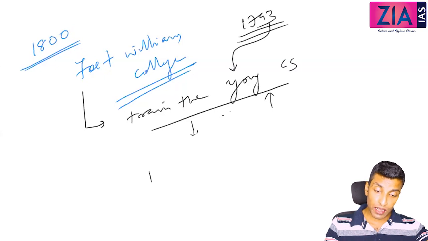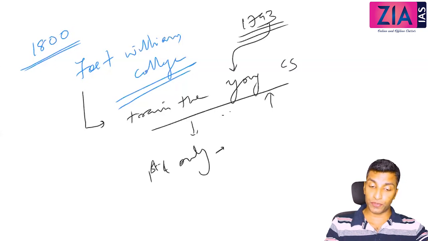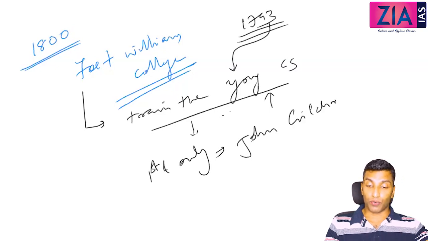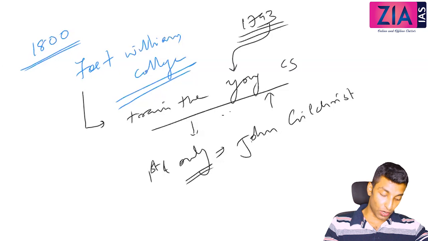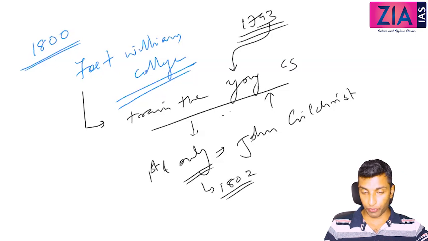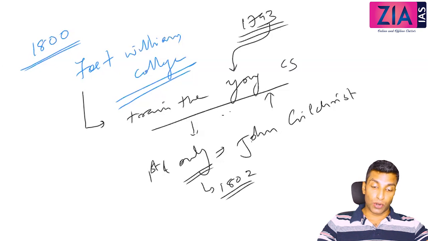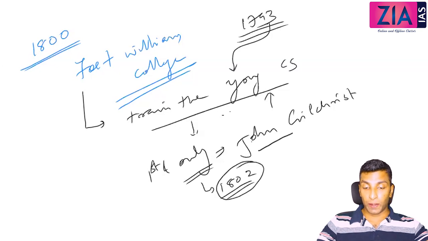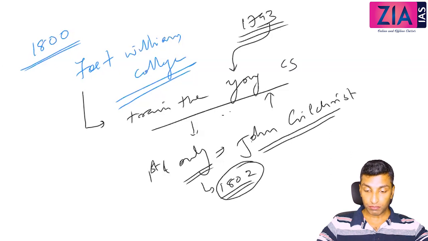And the first and only principal of this college was John Gilchrist. Why do I say only? Because this college was closed in 1802 because of a difference of opinion with the board of directors. So this college was closed in 1802, and the only principal was John Gilchrist.